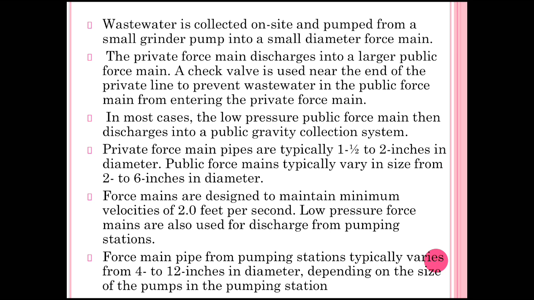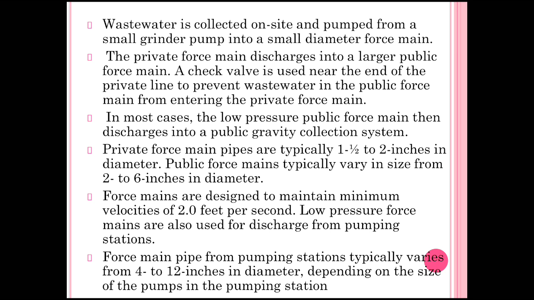Private force main pipes are typically 1.5 to 2 inches in diameter. The public force mains typically vary in size from 2 to 6 inches in diameter. Force mains are designed to maintain the minimum velocity, which means to maintain the velocity of sewage, they are designed for 2.0 feet per second.